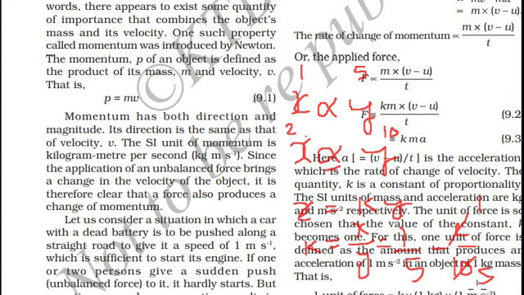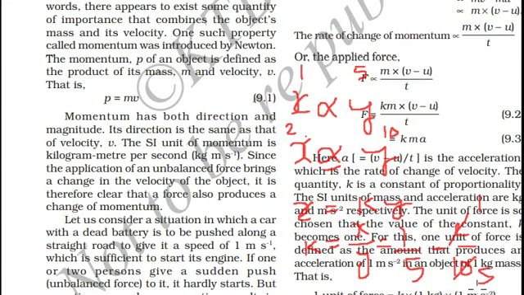When F is equal to 0, LHS becomes 0. That means 0 is equal to mv minus mu. Add mu on both sides of the equation. mu is equal to mv. Since mass is equal, cancel mass. Final velocity is equal to initial velocity.